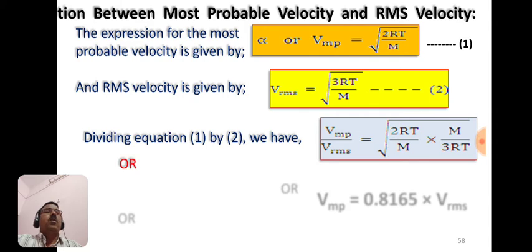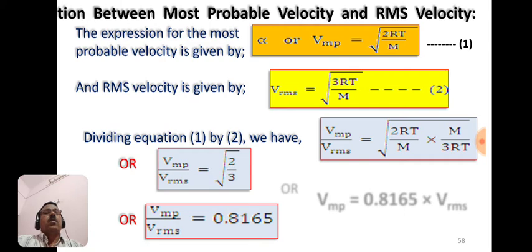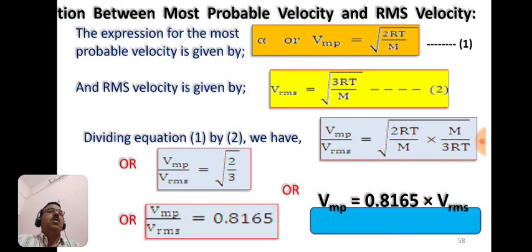What remains in the square root is under root of 2 by 3, and by solving this we have a constant value, 0.8165. By rearranging this equation we have Vmp, or most probable velocity, is equal to 0.8165 into Vrms, and this equation gives the relation between most probable velocity and root mean square velocity.